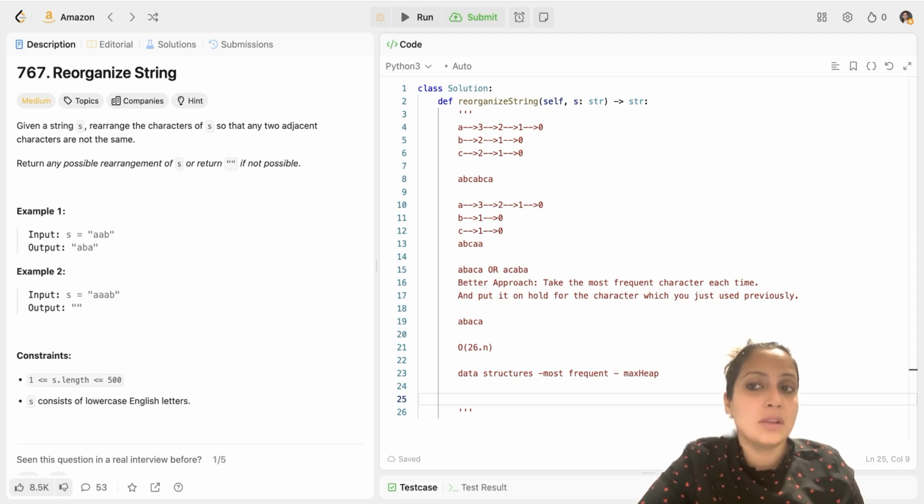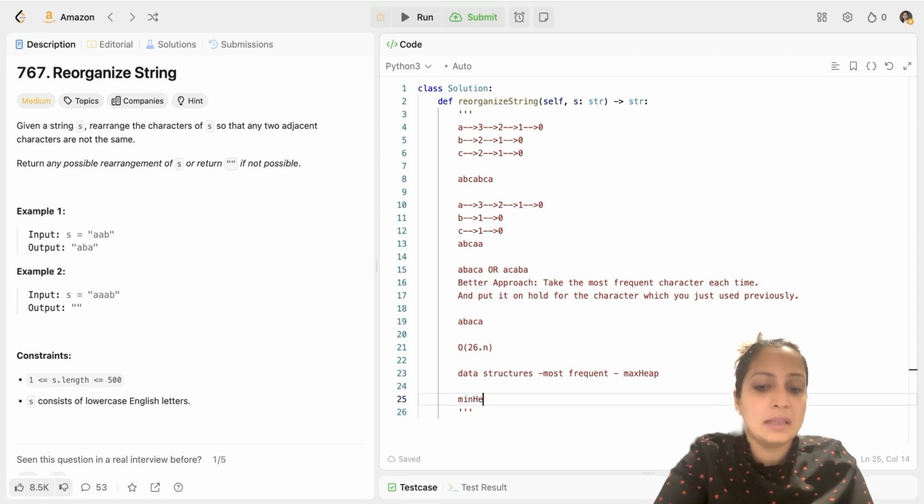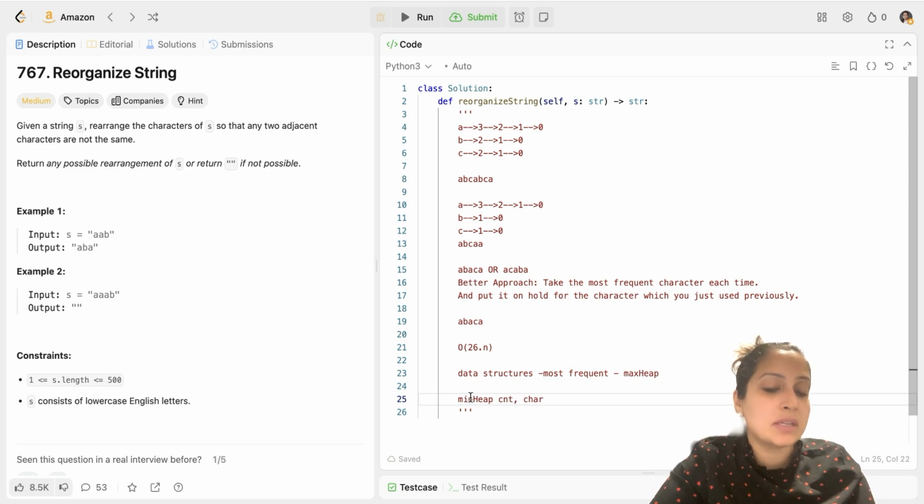So in Python, we'll be using a min heap, and then we'll be saving the character as well as the count. And since min heap always takes out the minimum, we'll make all the counts negative. So instead of 3, 2, 1, we'll have counts as -3, -2, -1, and 0. So we will be taking out the alphabets unless their count reaches 0.